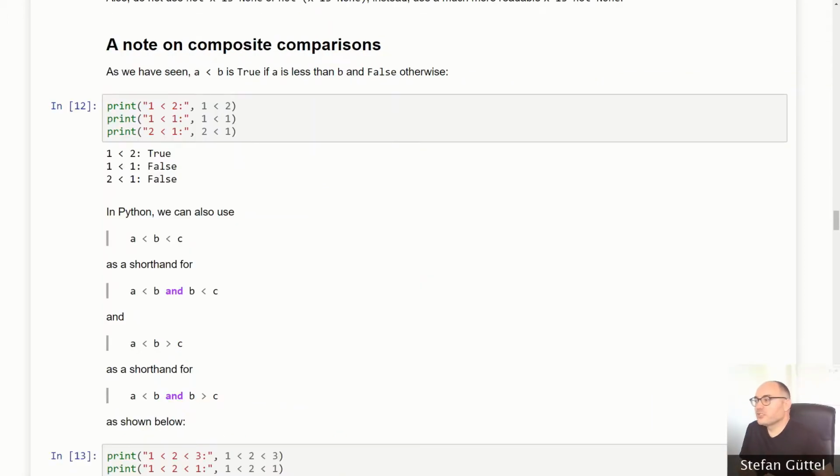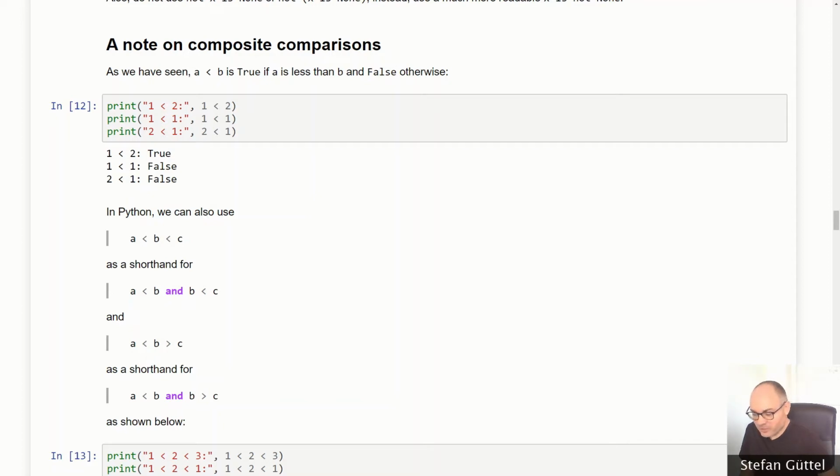So here's a short code that demonstrates this in action. If I type 1 less than 2 in Python, this is a Boolean expression that can be evaluated to true or false. In this case, it will evaluate to true and therefore also print out True here. Whereas if I check whether 1 is strictly less than 1, certainly that's false, and it's also printed out here, as you can see. Now it's important, just a reminder, Boolean values in Python are always with capital letters, right? So capital T and capital F for both True and False outputs here.